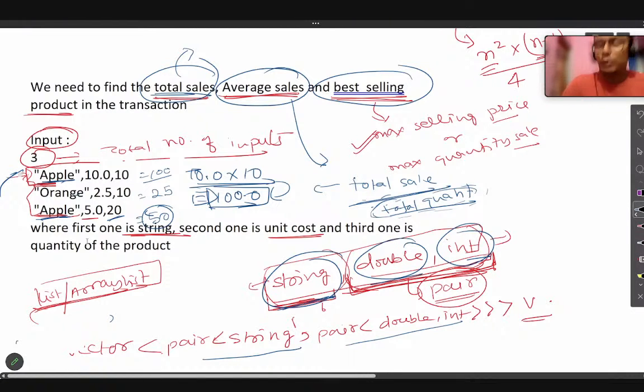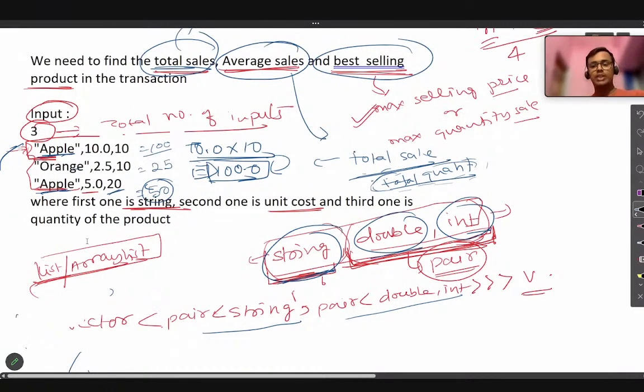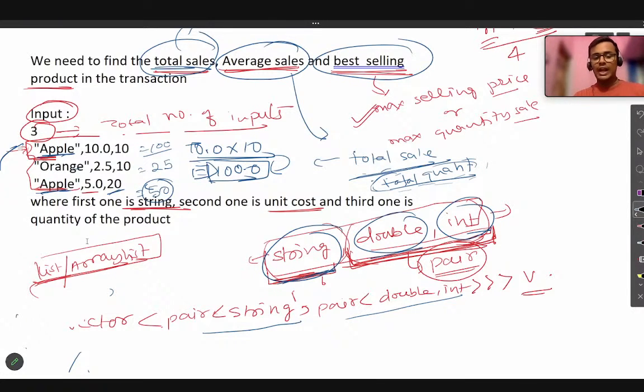So for that we also have to manage that the same fruit can occur multiple times, and we have to tell which fruit is actually the best selling. At the end we have to track for each kind of fruit what is the total value accumulated by selling that kind of fruit only. Here, by selling apple we could get 100 from this input and 50 from this input, so 150. And by selling orange only we could get 25 rupees. So we can easily say apple is our best selling product here.